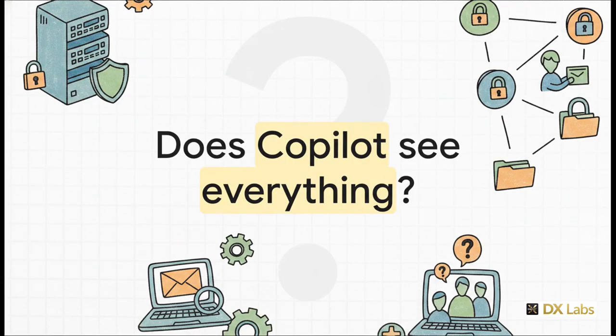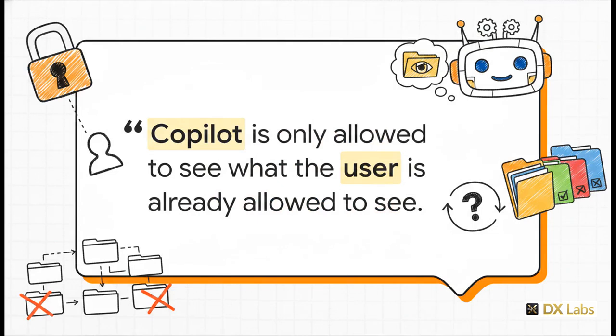This brings us to the single biggest misconception, and honestly fear, that non-technical administrators have regarding AI deployment. You are going to hear this question constantly. Does Copilot see everything? Like, can it accidentally leak the CEO's private emails to a marketing intern? The answer is an absolute definitive no. And here is the fundamental rule of Microsoft 365 that you must ingrain in your mind for the AB 900 exam. Copilot is only allowed to see what the user is already allowed to see.